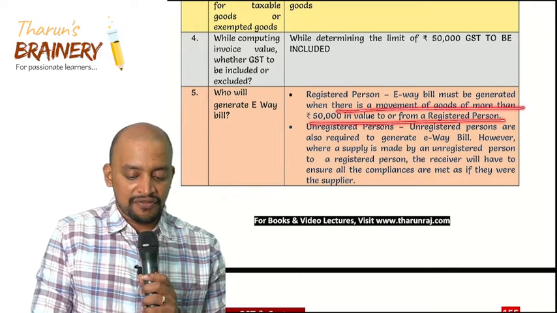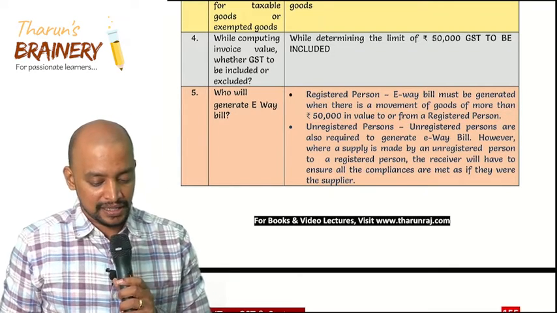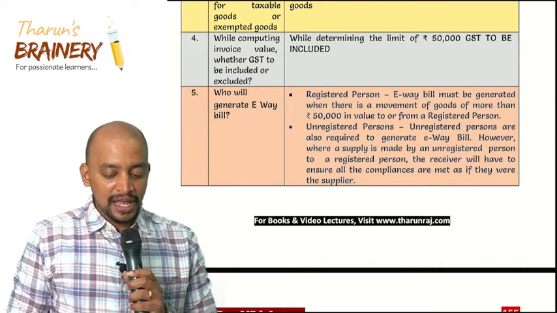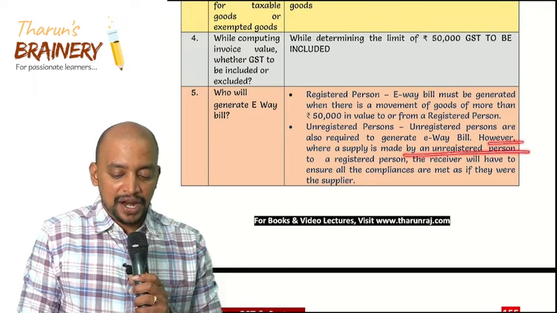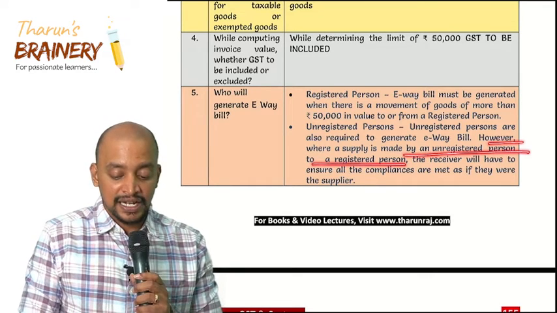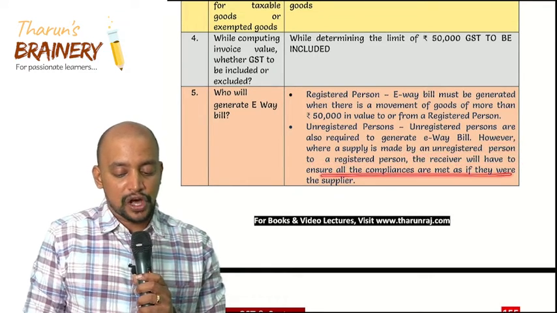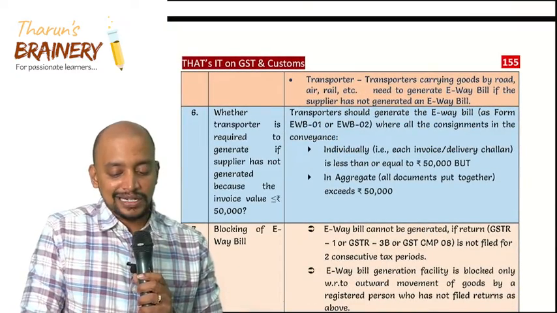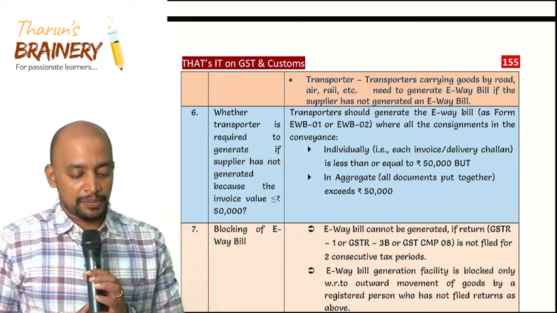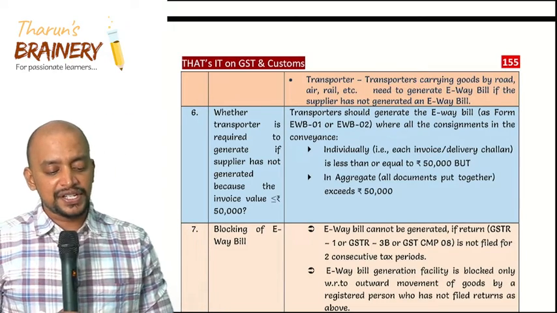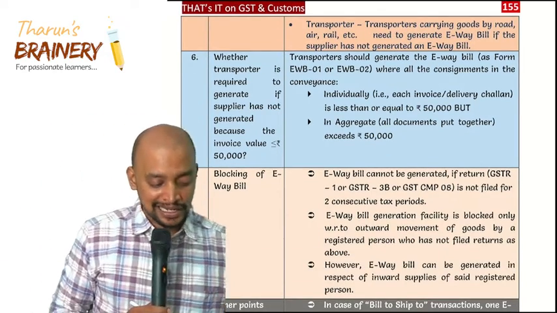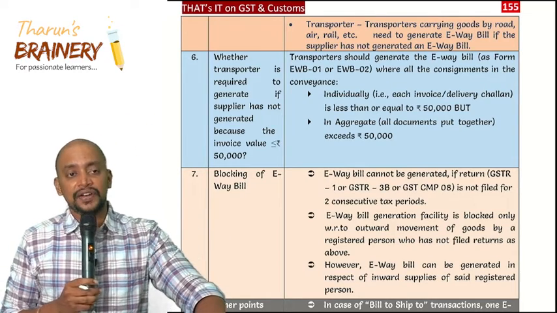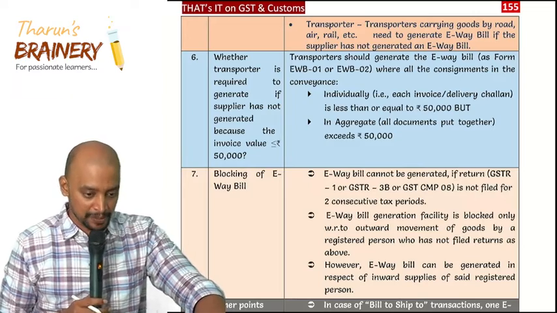So registered person, e-way bill must be generated where there is a movement of goods of more than 50,000 in value to or from a registered person. Unregistered persons are also required to generate e-way bill. However, where supply is made by unregistered person to registered person, the receiver will have to ensure all compliances are met. Transporter, if both are unregistered, transporter will generate the e-way bill. Sir, even as an unregistered person, can you generate e-way bill? Yes. You don't need GSTIN to generate e-way bill. Just as citizen of India, you can enroll and you can generate e-way bill.